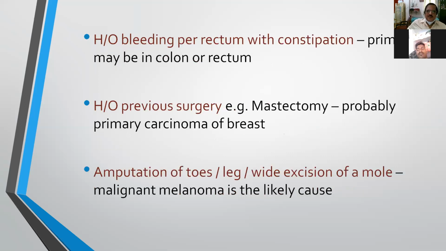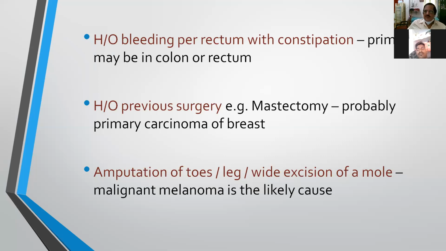And history of any bleeding per rectum associated with constipation indicates that the primary tumor is in the colon or rectum, because I already told the most common tumor that is seen in case of liver is colorectal malignancy, that is secondaries because of colorectal malignancy.